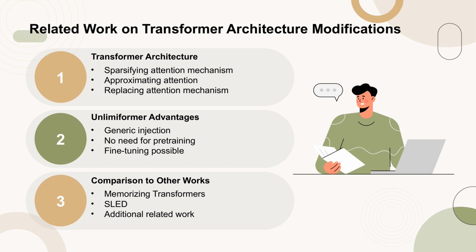In contrast, Unlimiformer is designed to be generic and can be injected into any encoder-decoder transformer, either without training or with fine-tuning. This allows Unlimiformer to utilize any already pre-trained model. The closest related work is memorizing transformers, which can only apply their approach to a single decoder layer due to memory constraints. Unlimiformer, thanks to its attention reformulation, can use a single index for all decoder layers, leading to significant